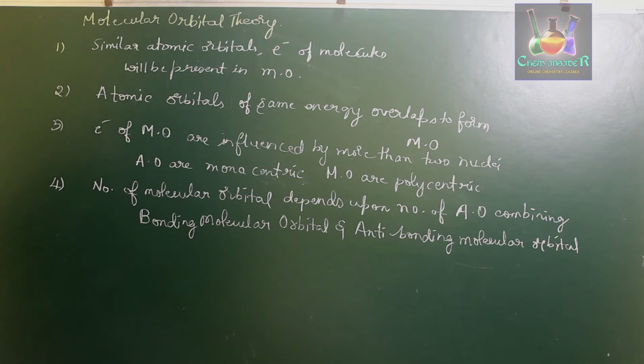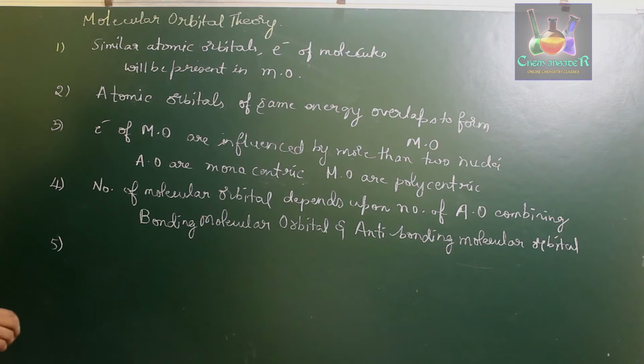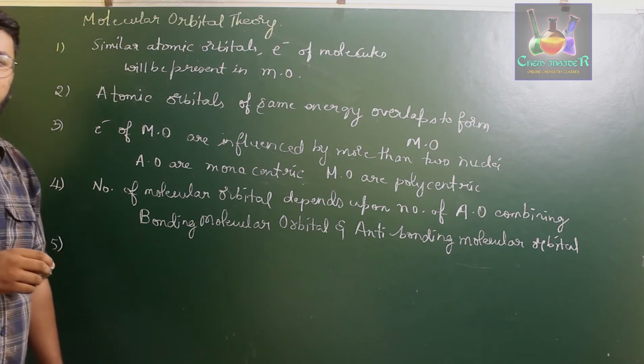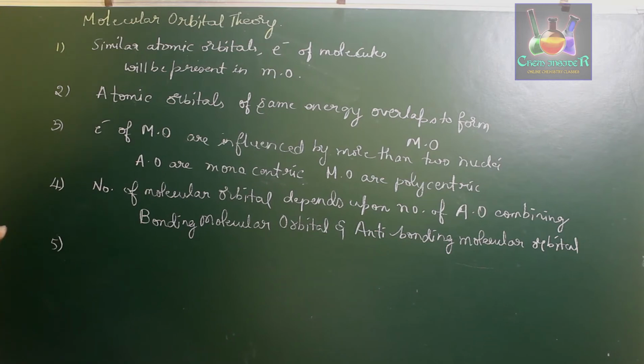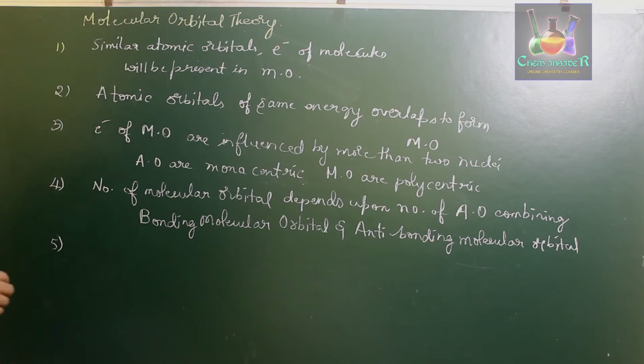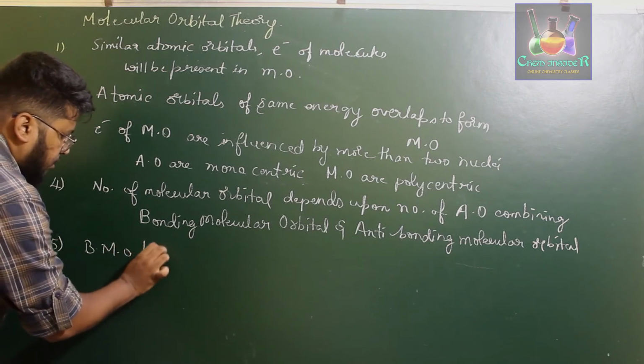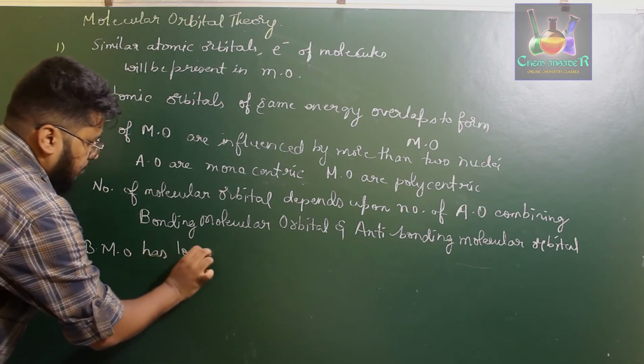Next, in the fifth point, the bonding molecular orbital has energy less than the anti-bonding molecular orbital. Therefore, it has greater stability. The bonding molecular orbital, that is BMO, has low energy.